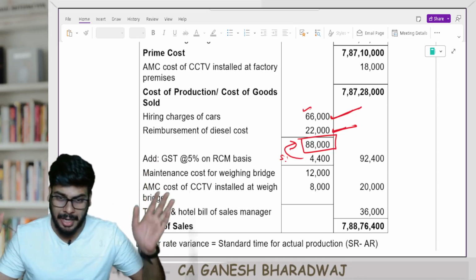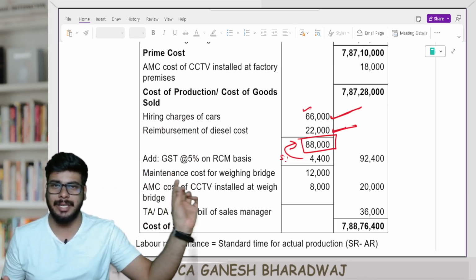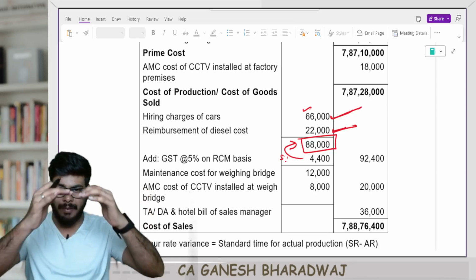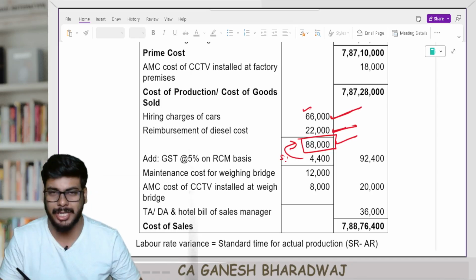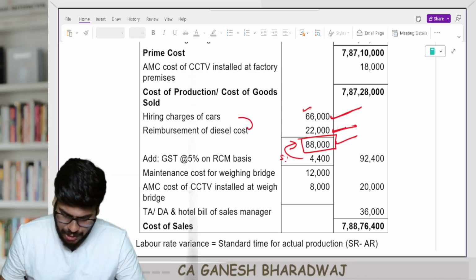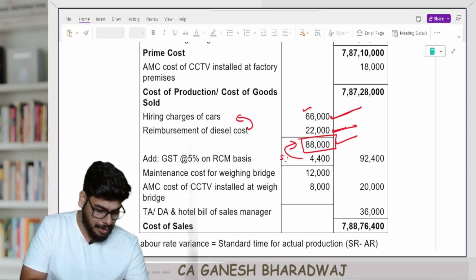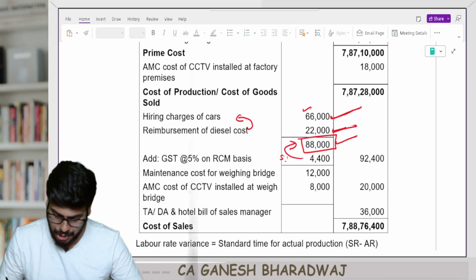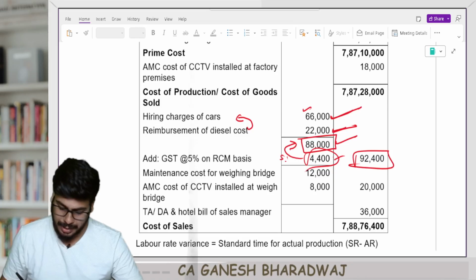If an invoice is raised and there are any reimbursements on it, the entire value, including the reimbursement, will be taken as your value of supply, and GST will be levied on that. Since this is an allied cost related to your hiring charges, on 88,000 you apply 5% and you get 4,400. That is also going to be your administration cost. Add it up. It's going to be 92,400 here. Are you clear with this, guys? That's going to be the total AOH.